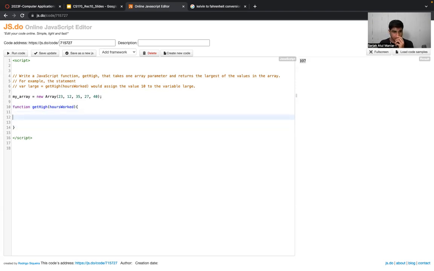What next? Inside my function, how will we proceed ahead? If I just want to see the code logic, again, guys, this is the main part over here. Everything else is fine, it's just the basic syntax. But what actually comes inside our function, which is the code logic, that's something very important, which you've got to focus on, and that will come with practice. So for example, if I ask you in layman terms how you are going to calculate the largest number present inside an array, how will you do that?